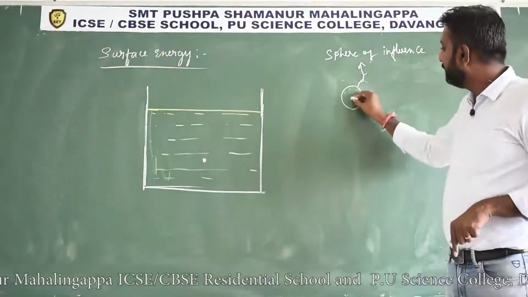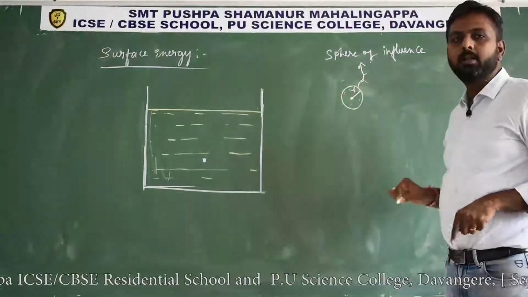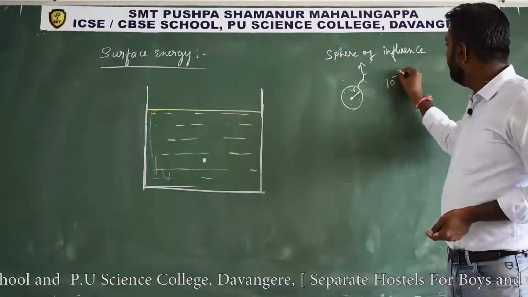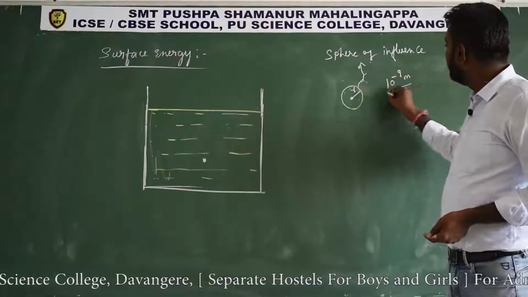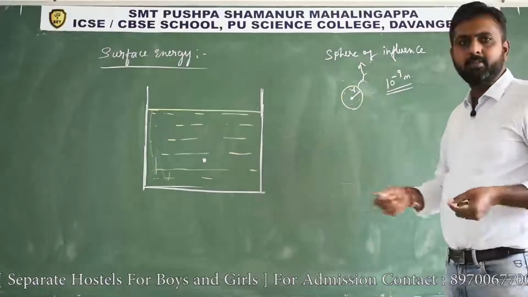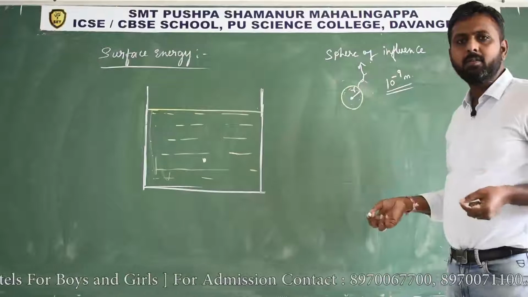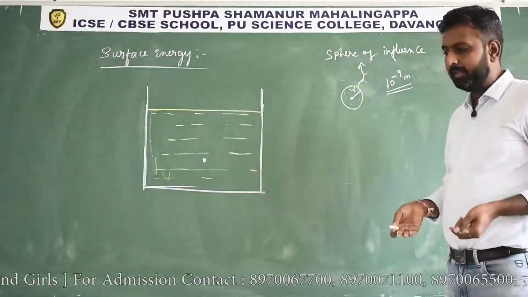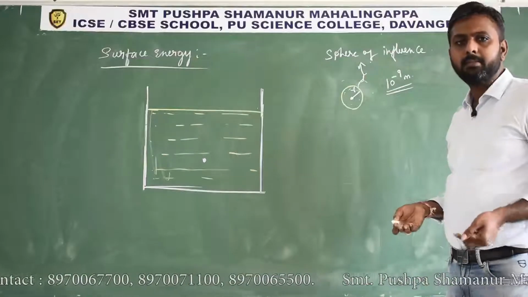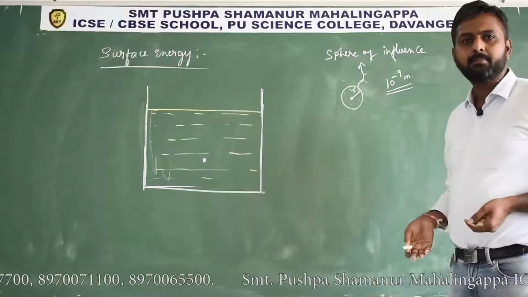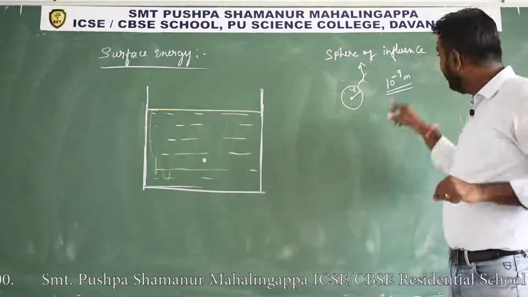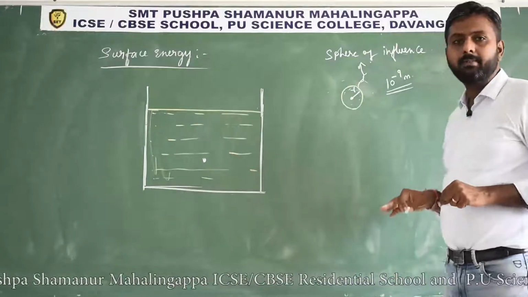The radius of the sphere is nearly equal to 10 to the power minus 9 meter. In a liquid there are molecules, and between molecules there is some separation. The interaction is appreciable when the distance between two molecules is 10 to the power minus 9 meter.